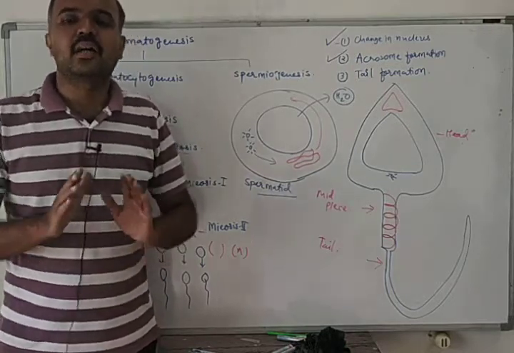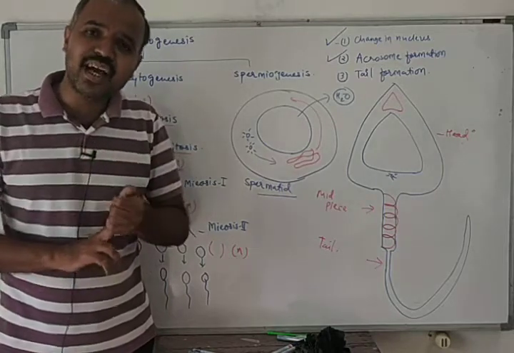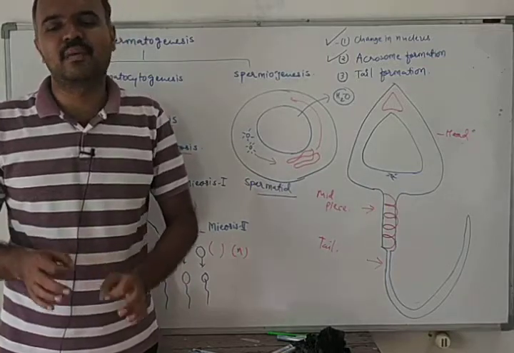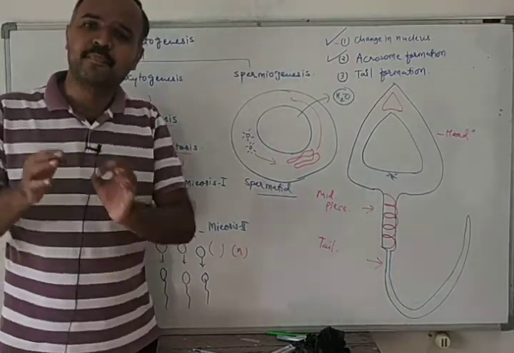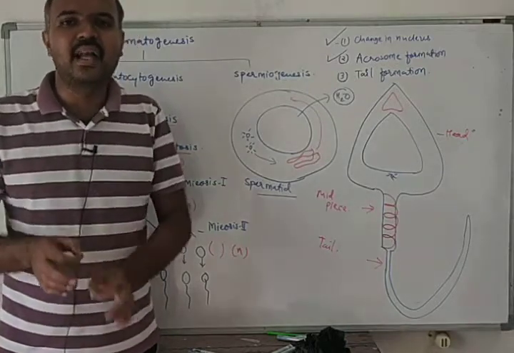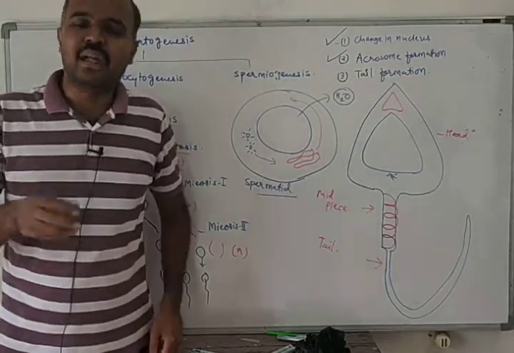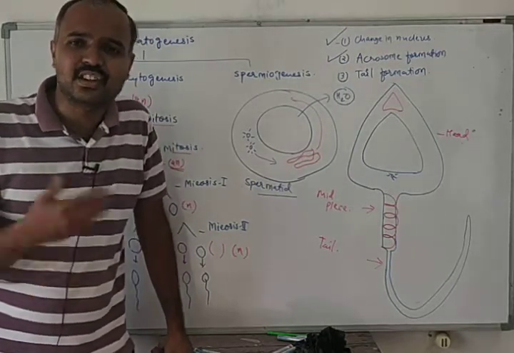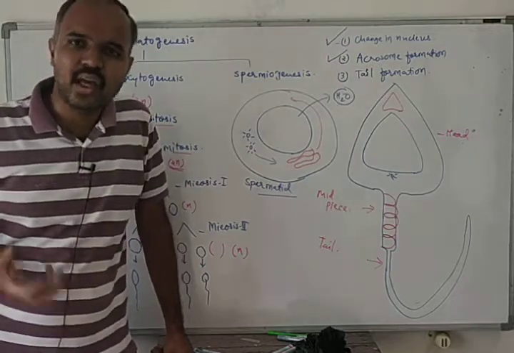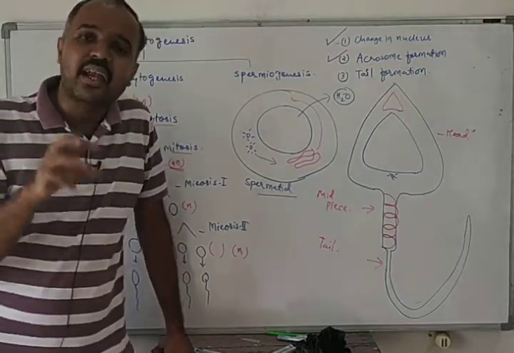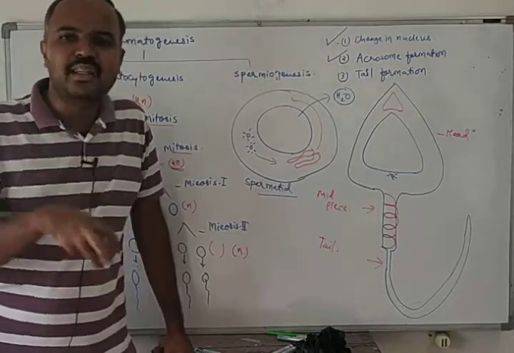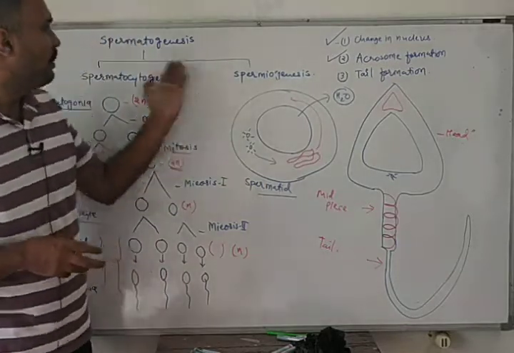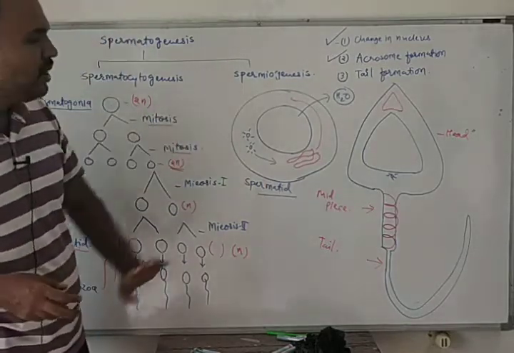The functions of the accessory ducts are maintained by the androgens released from the Leydig cells. What are accessory ducts? Like rete testis, vasa efferentia, epididymis, vas deferens, ejaculatory duct. Sperms pass through these ducts. So this is all about spermatocytogenesis and spermiogenesis.